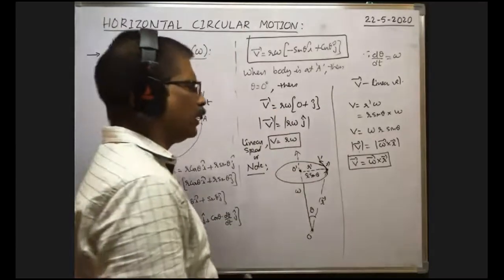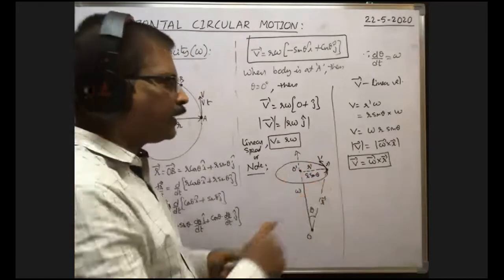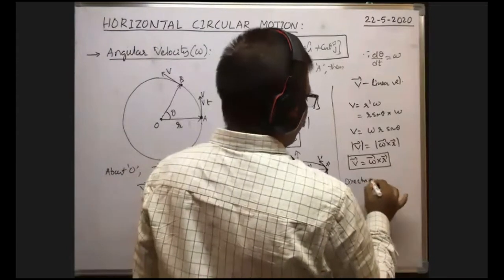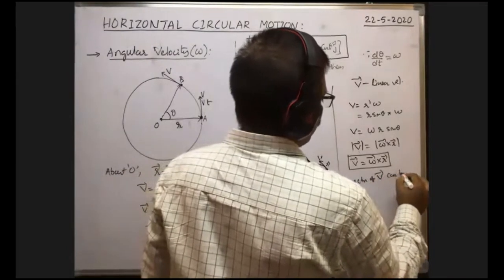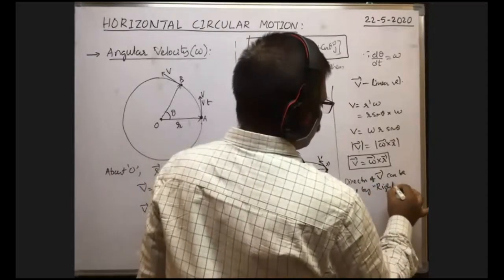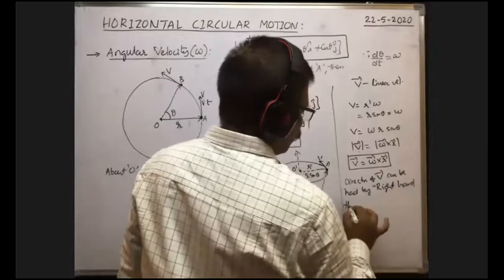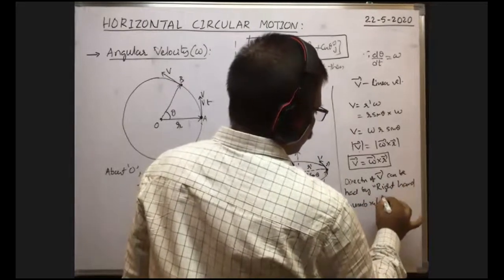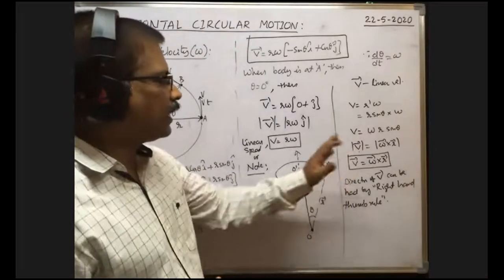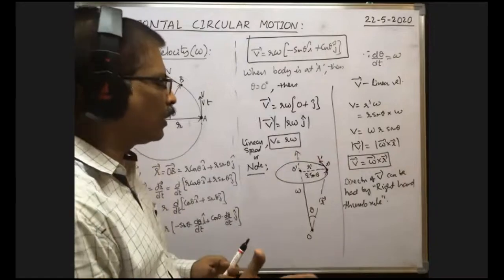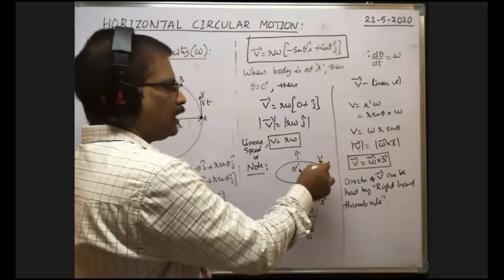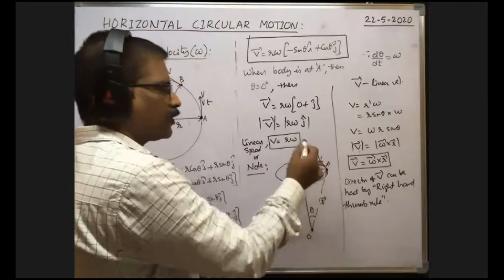So in order to know them, as for the linear speed, the direction of v bar can be had by the right hand thumb rule. Here, the linear velocity direction can be had by using the right hand thumb rule. How? Whenever the body travels along the circular path, at this point the linear speed or velocity is along the tangential direction.